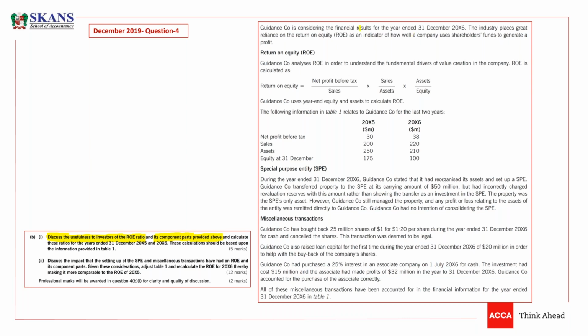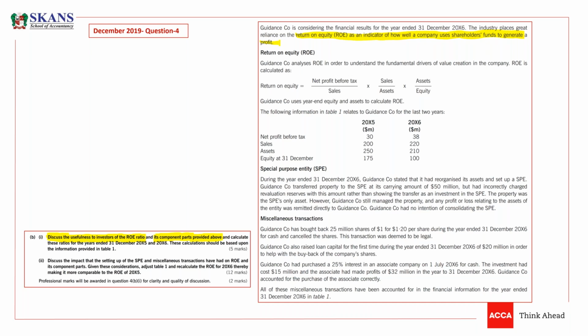Guidance companies considering the financial results for year ended 31st December X6, the industry places great reliance on the return on equity as an indicator of how well the company uses shareholders' funds to generate a profit. So why it is important is already given in the question. You can write this line, guys. So this is why return on equity is important.